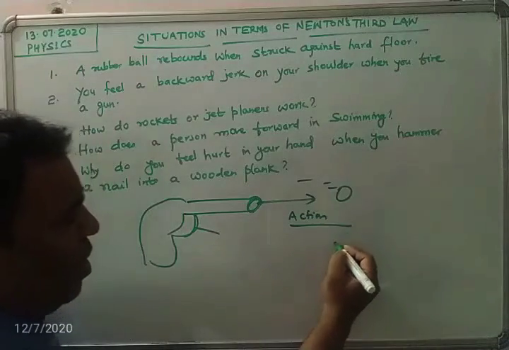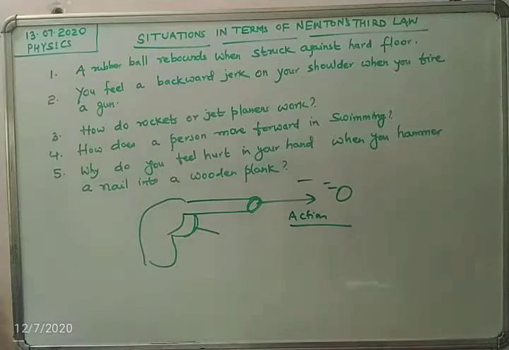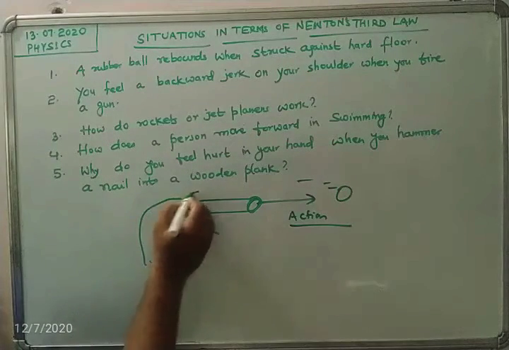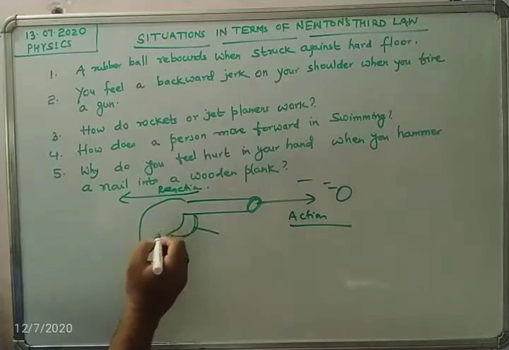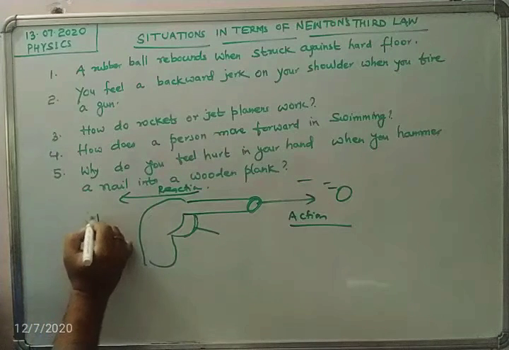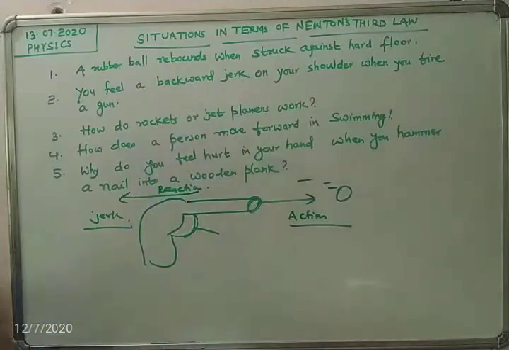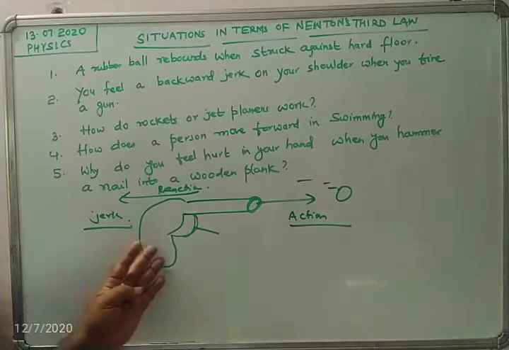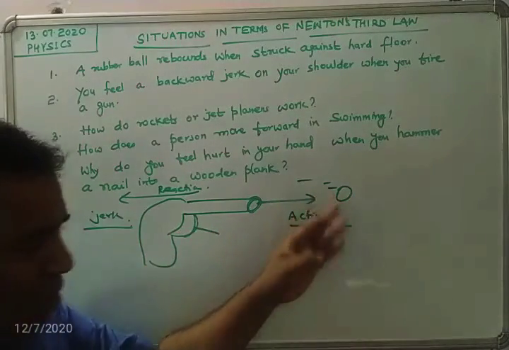It is called action. This action force implies another force of equal magnitude in the form of a reaction force, and that reaction force is in the backward direction, which is called the jerk. So your shoulder must be stronger for tackling the gun. Students, when the gun is fired, the bullet goes out due to the force applied on it through the trigger, and this is the action force.